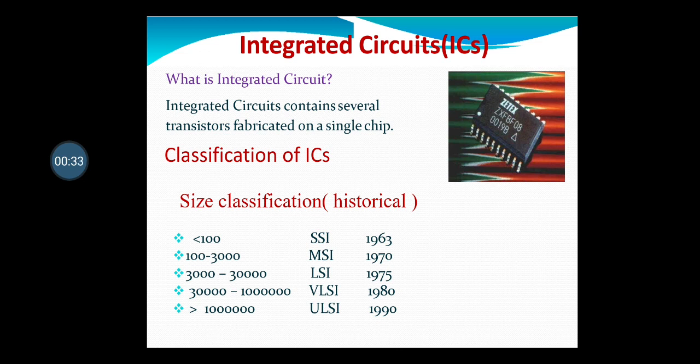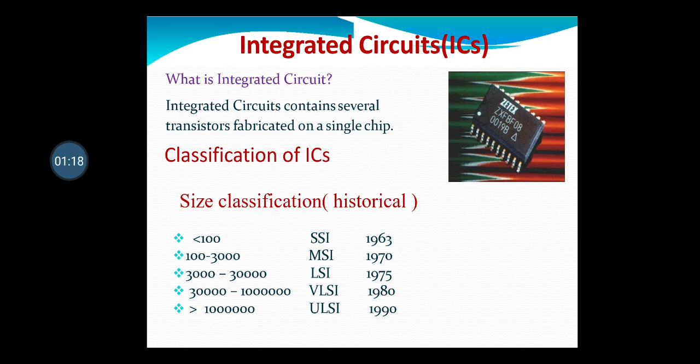Depending upon the number of transistors fabricated inside the integrated circuit, it can be classified as small scale integration, that is SSI, medium scale integration MSI, large scale integration LSI, very large scale integration VLSI, and ultra large scale integration ULSI. Here you can see the number of transistors on your left hand side. If it is less than 100, it comes in the category SSI. Between 100 to 3000, it comes in the category of MSI, then 3000 to 30,000 LSI, 30,000 to 10 lakh VLSI, and more than 10 lakh ULSI.